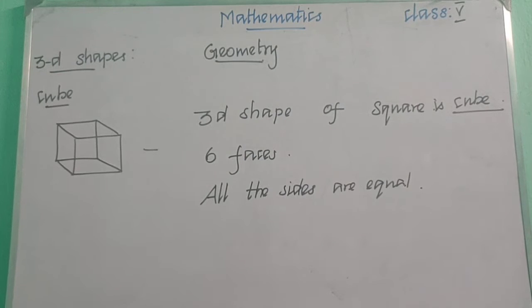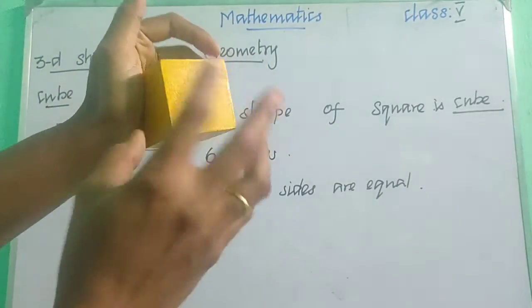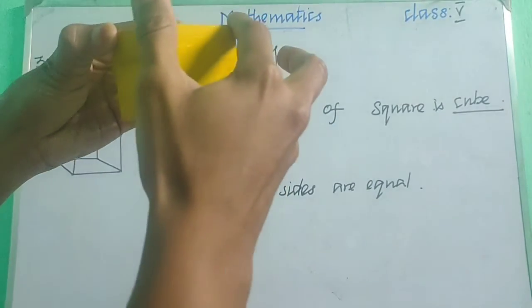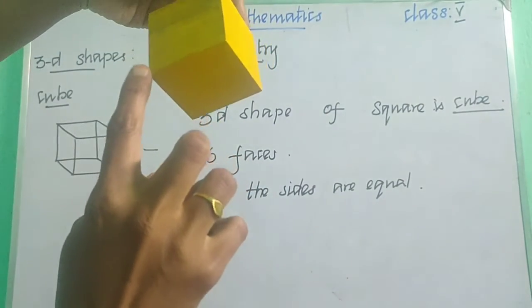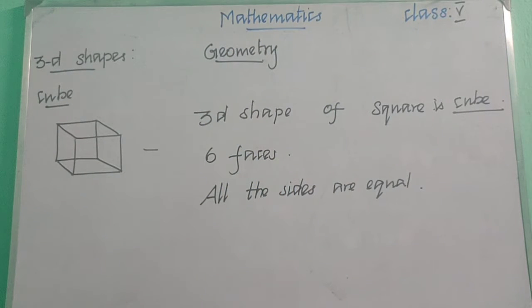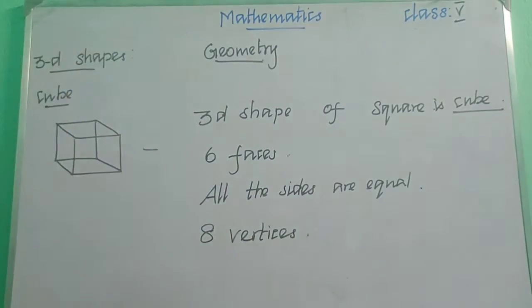In a square we have learnt it has 4 sides and 4 vertices, right? Like that, we are going to count the vertices of the cube. Vertices means corners, right? See how many corners we have. This is the first corner, second, third, fourth, and then 5, 6, 7, 8. So we have 8 vertices on a cube. Is it clear?